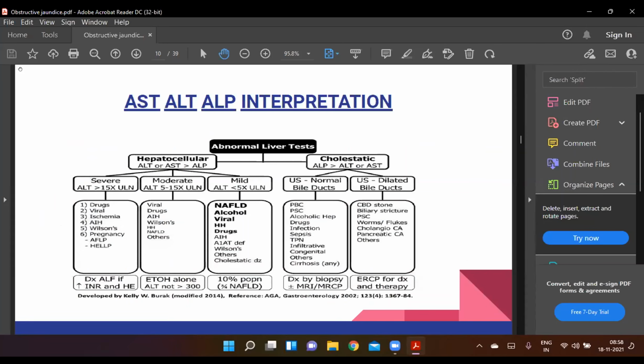Now we come to the AST and the ALT-ALP interpretation. We have abnormal liver function test.